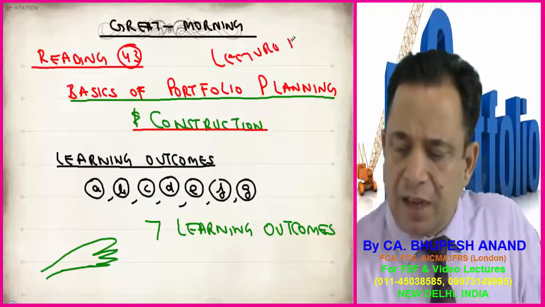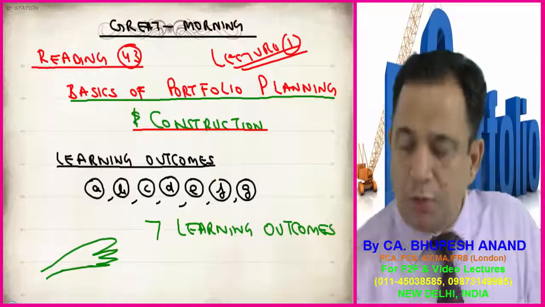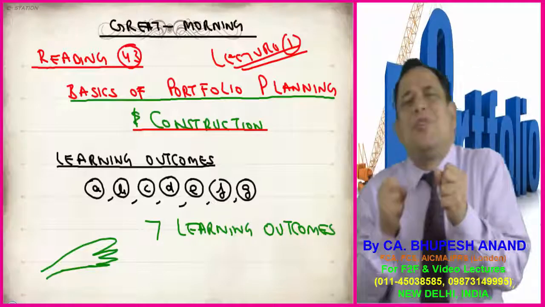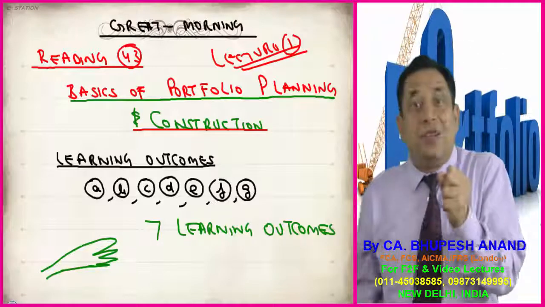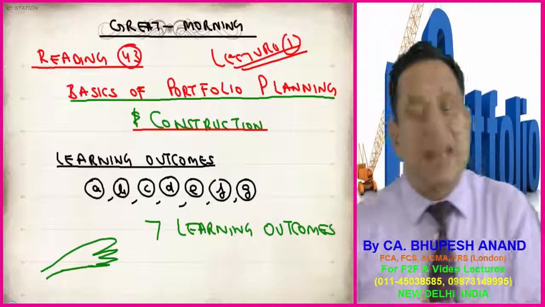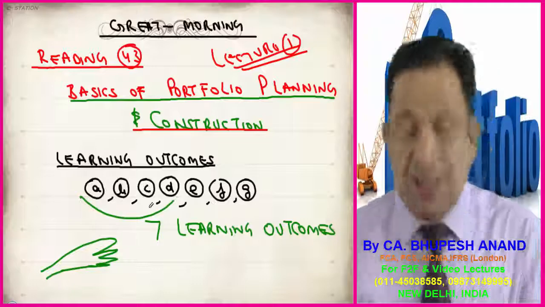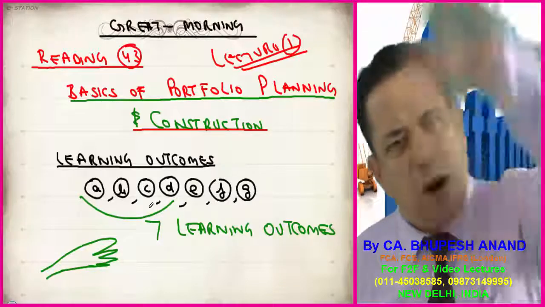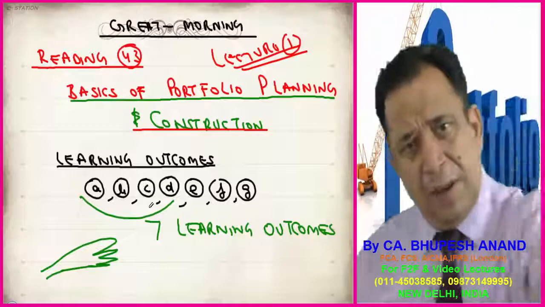This is lecture number 1, basics of portfolio planning and construction. What are the basics, why it should be in written format, and what are the benefits of writing down? We will be doing this with 7 learning outcomes. In this lecture number 1, I will be discussing the first 4 learning outcomes, because all are theory and you are all aware of them. Officially we will be concluding that.